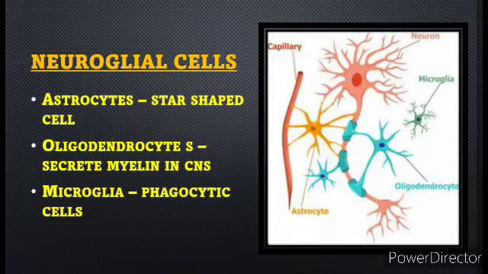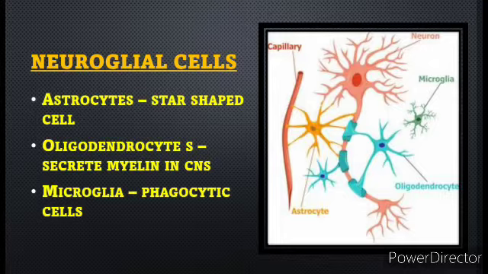Neuroglia cells are non-excitable connective tissue which supports the neural system. These neuroglia cells continue to replicate throughout our life. There are three types of neuroglia cells: astrocytes, oligodendrocytes, microglia. Astrocytes are the star-shaped cells with fine branching processes. They are required for support and protection of neurons. Oligodendrocytes secrete myelin in the central nervous system. Microglia are the phagocytic cells of the neural tissues.